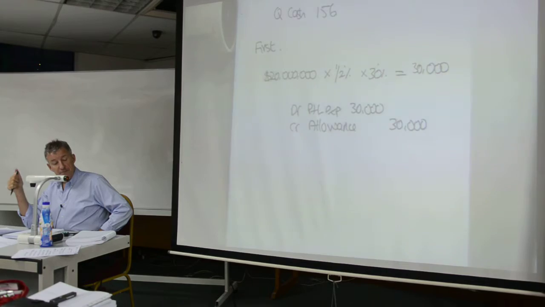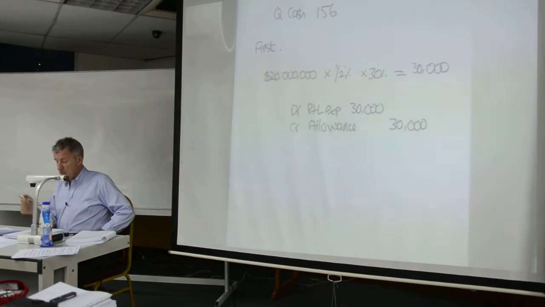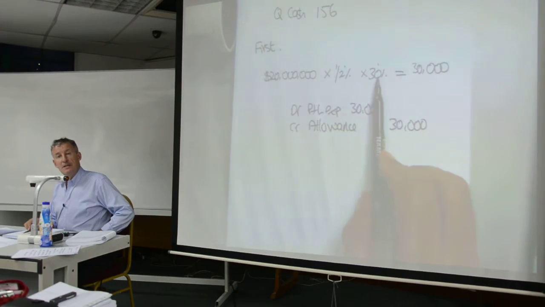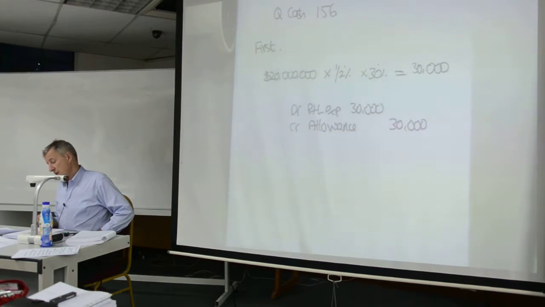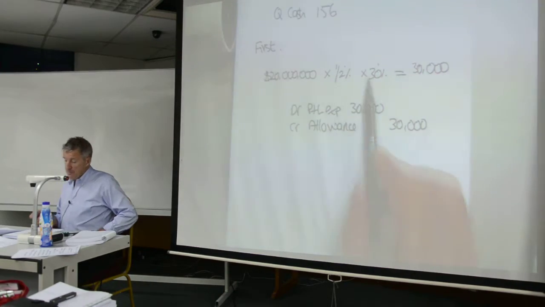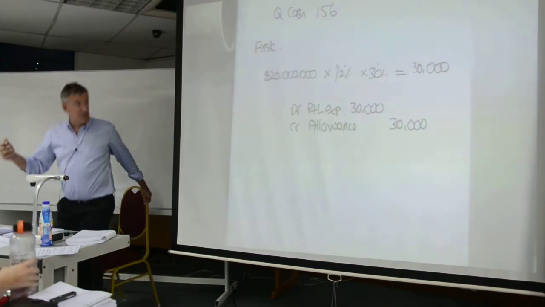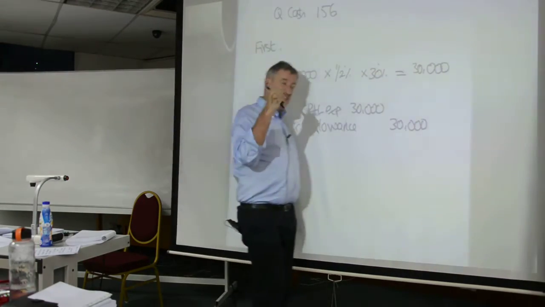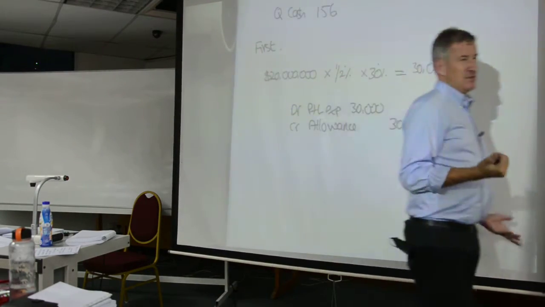So if perhaps the debt was unsecured, it would then be 0.5% of 100%. You might be losing everything. But if the debt was secured, there might be a judgment which says 30%. Or there might be a range of judgments. There might be 2 or 3 different outcomes, and you would take the weighted average of those outcomes.